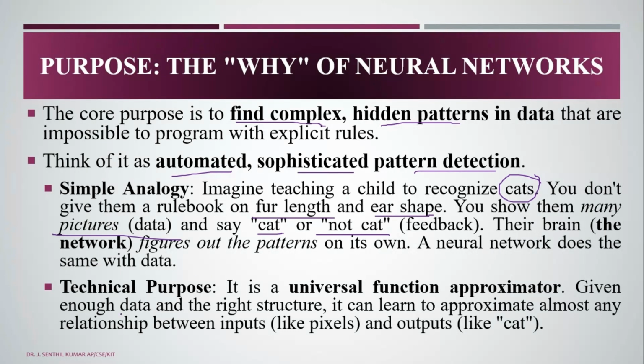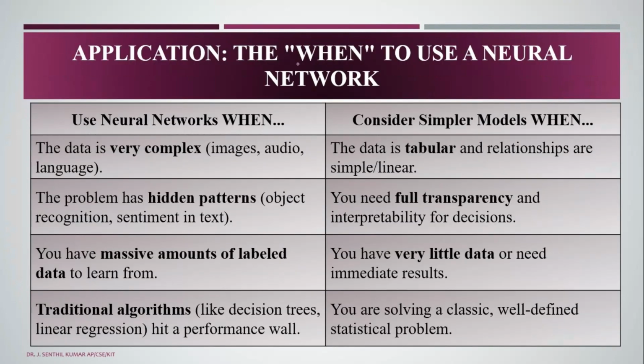Then the technical purpose: it is a universal function approximator. Given enough data and the right structure, it can learn to approximate almost any relationship between the inputs, like pixels, and the output, the cat. So this is why we need neural networks, right? Next, what are the applications? We are calling it when to use neural networks, right?